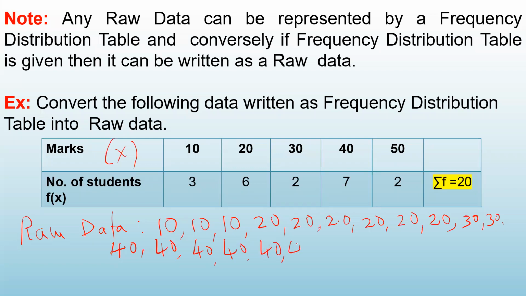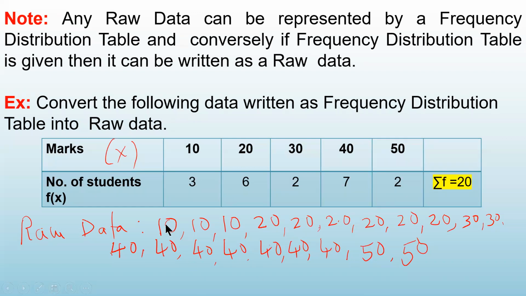5 times, 6 times, and 7. 40 is written 7 times. And 50 is written 2 times. So we have converted this frequency distribution table into raw data, written one after the other, separated by 1. 10 written 3 times, 20 written 6 times, 30 written 2 times, 40 written 7 times, and 50 is written 2 times. Now, if I ask you, how many values are there in the data?